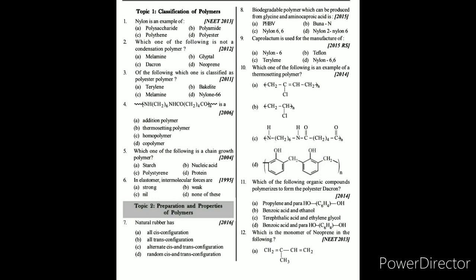Question number 5: which one of the following is a chain growth polymer? Here the chain growth polymer answer is polystyrene, because starch, nucleic acid and protein are biomolecules. So the answer to the fifth question is polystyrene.